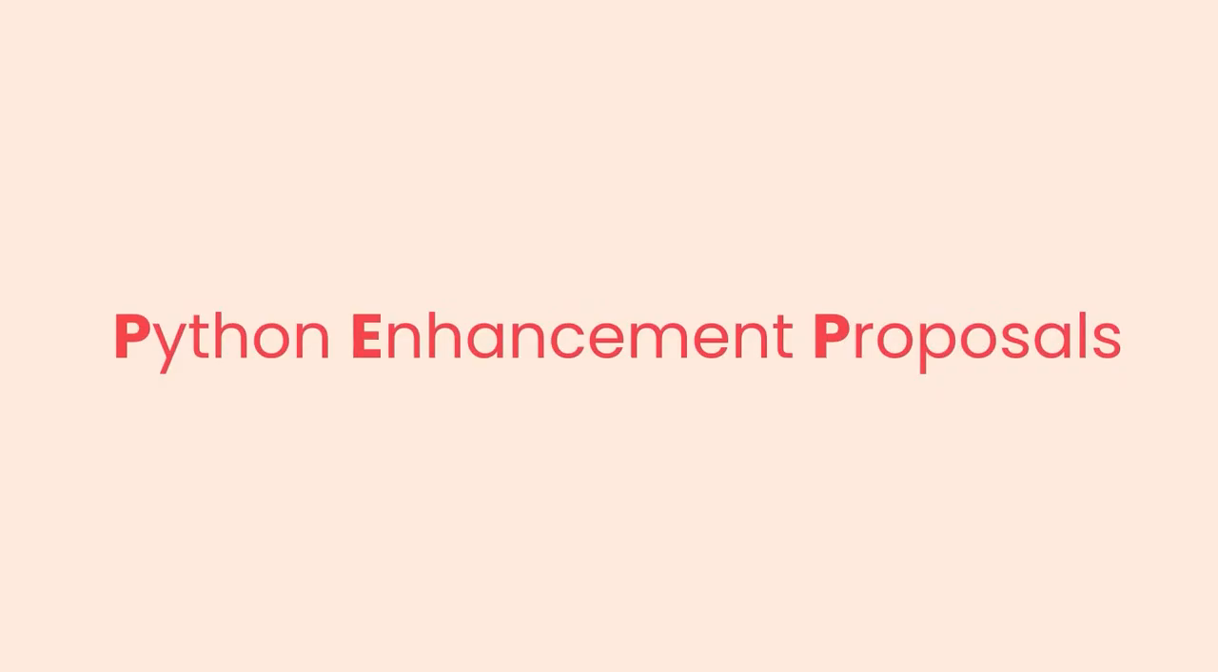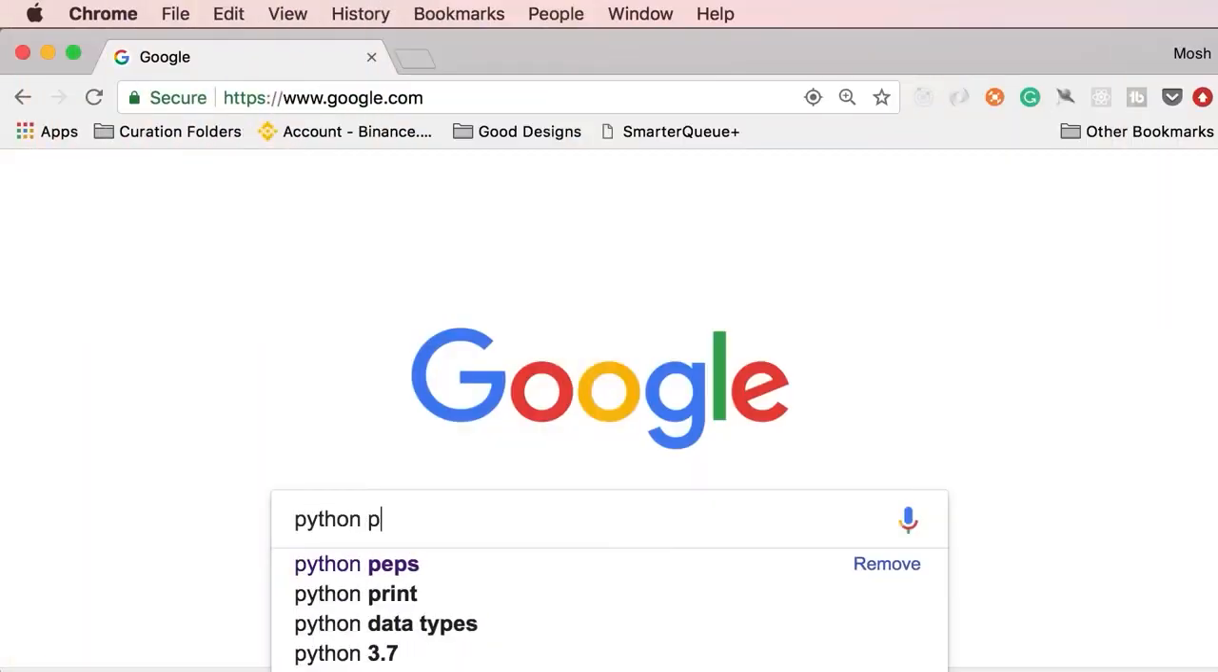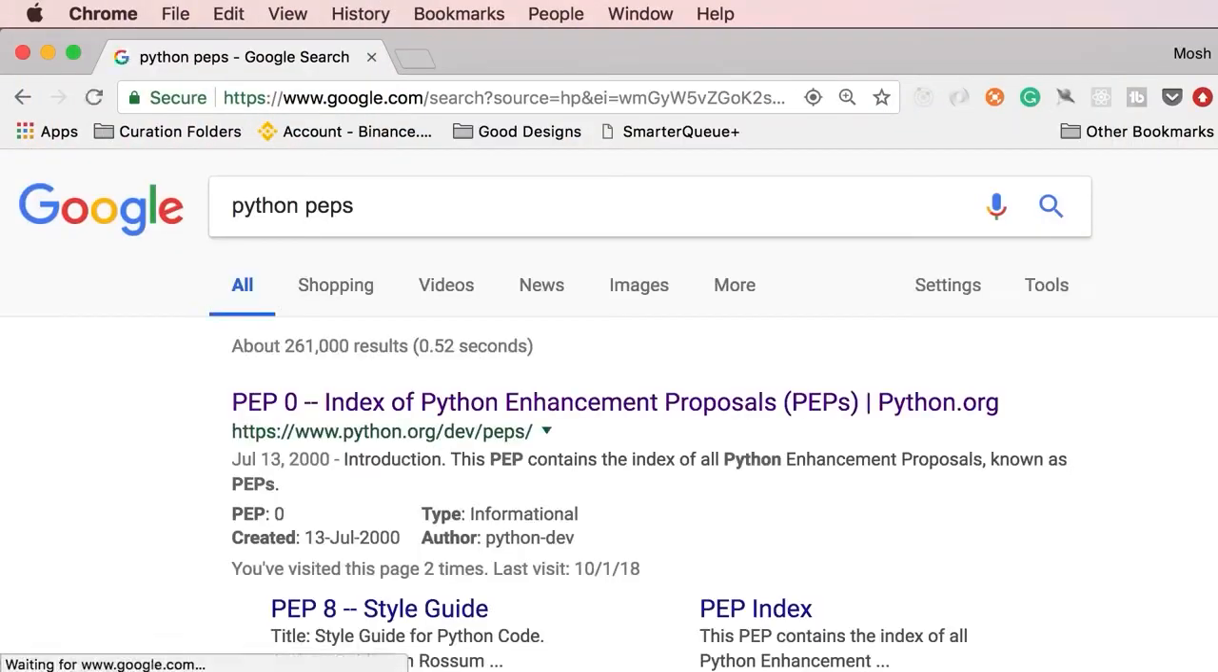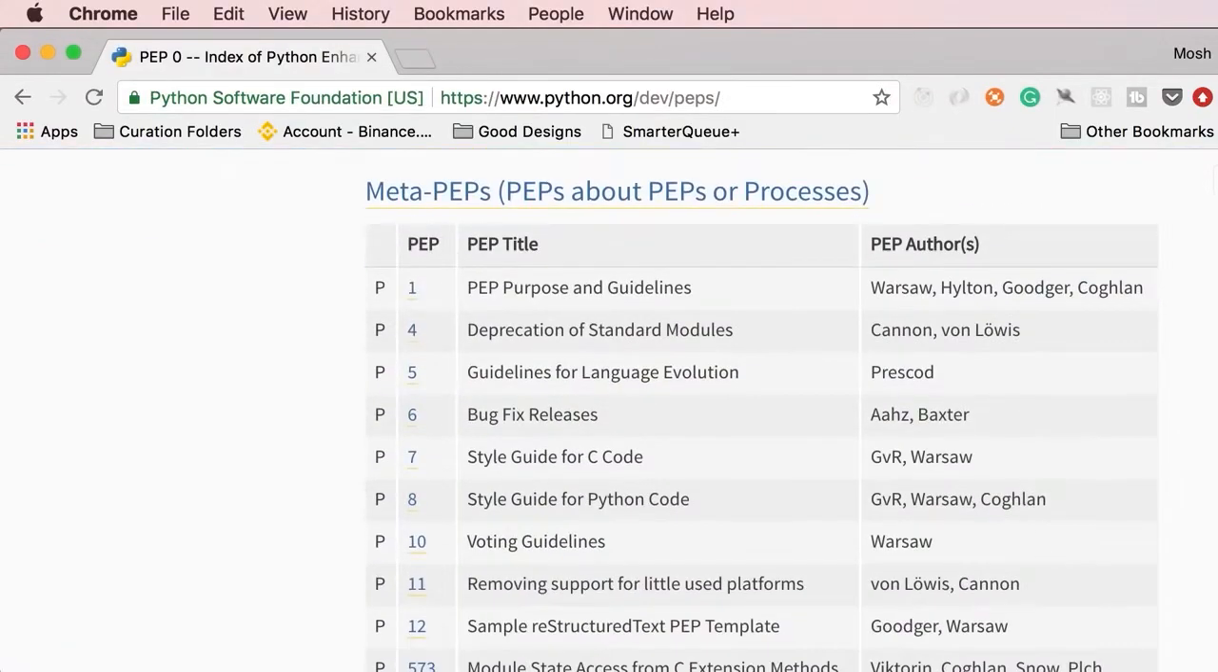In the Python community, we have a bunch of documents called Python Enhancement Proposals or PEPs. Here on Google, if you search for Python PEPs, you can see the list of all these PEPs under python.org/dev/peps. Let's have a quick look here. So here are the PEPs. You can see each PEP has a number and a title.